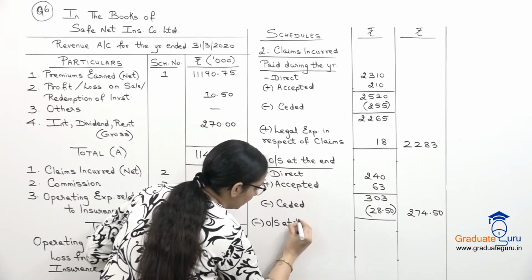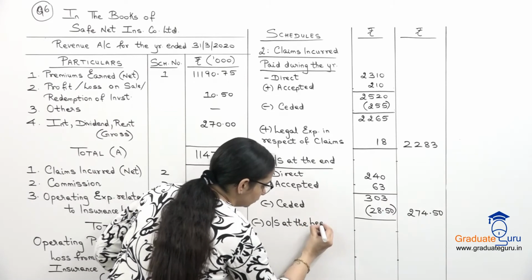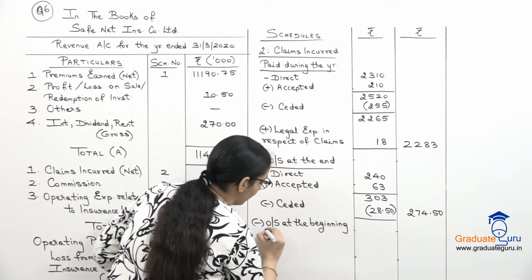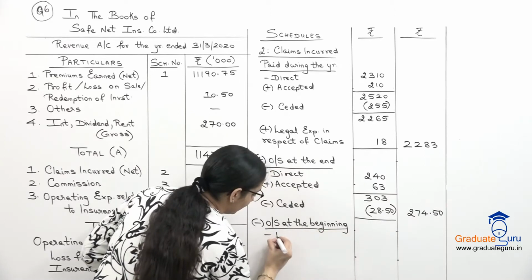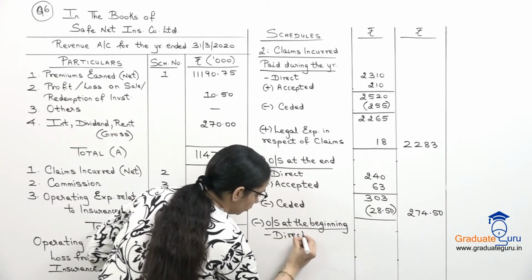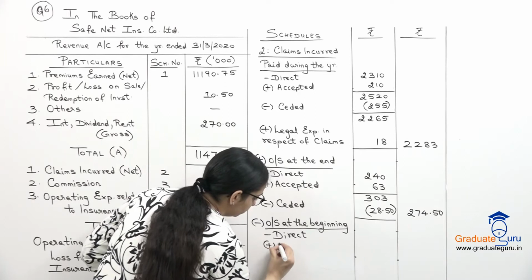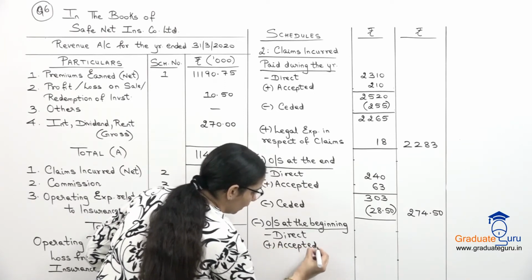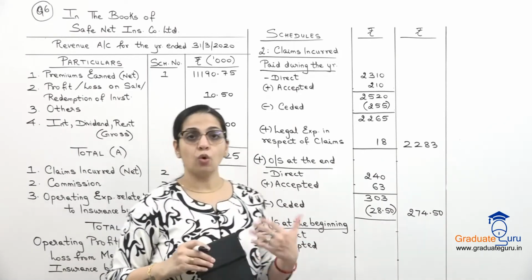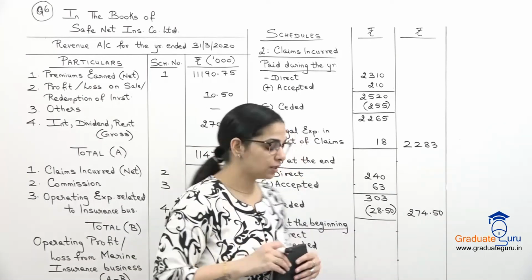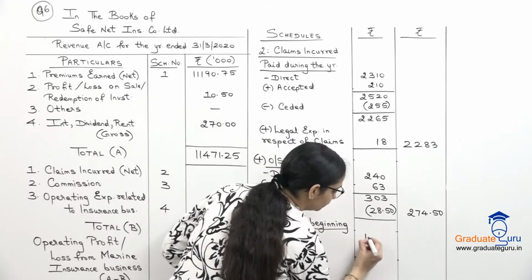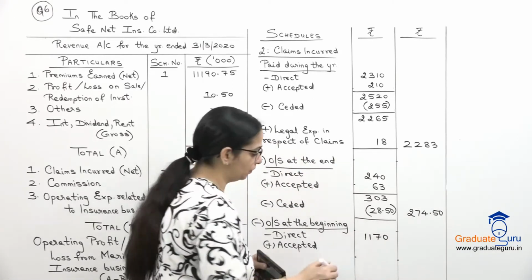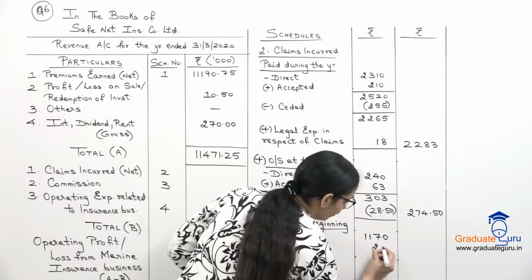So this is our outstanding at the end, and from this we subtract outstanding at the beginning. Again same format. So first direct, to that we add accepted. So for the beginning, that is opening receivable for direct is 1170. For reinsurance accepted, it is 22.5.